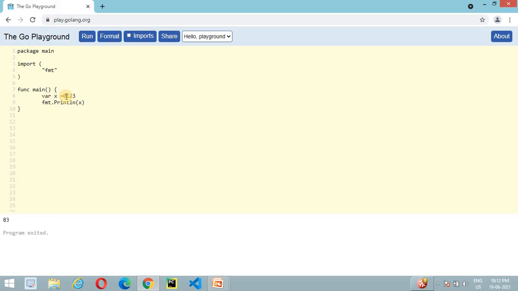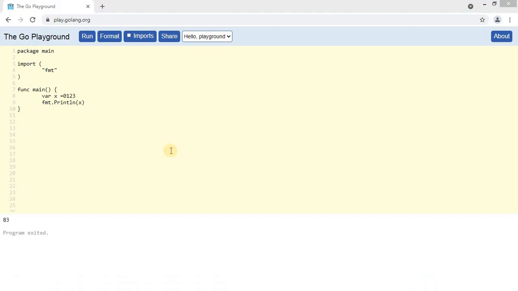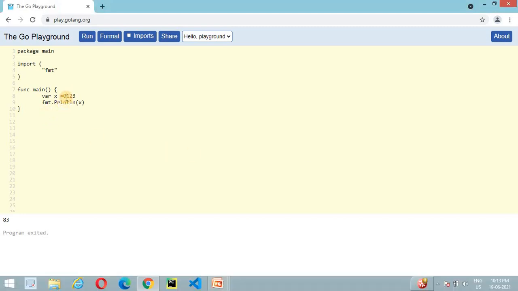The next form is hexadecimal. In case of hexadecimal, we can use 0x or 0 capital X, any of them. So here we will use X. Any number, as we mentioned here 1 2 3, we can use the same here.